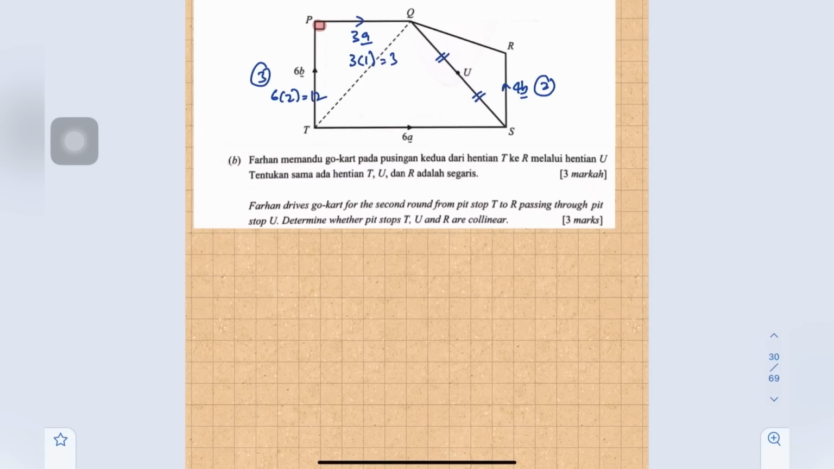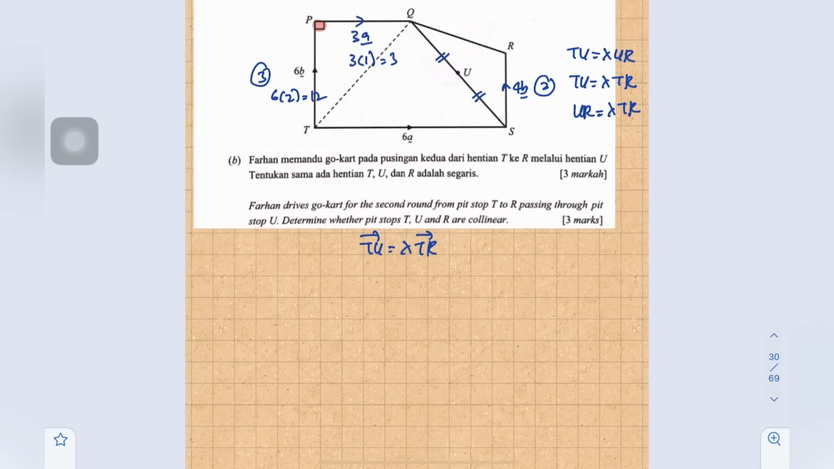(b) Farhan drives the go-kart for the second round from pit stop T to R passing through pit stop U. Determine whether pit stops T, U, R are collinear. To determine collinearity, we have three alternative ways here. For points T, U, R, we can use TU equals lambda UR, or TU equals lambda TR, or UR equals lambda TR. Boleh mana-mana, sama je. Let's say I choose TU equals lambda TR.